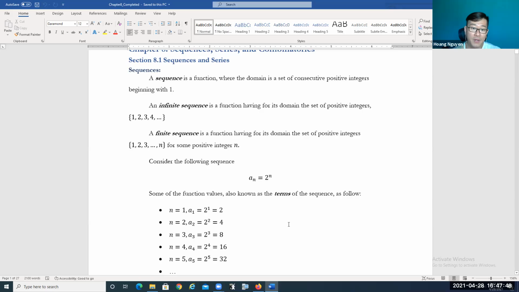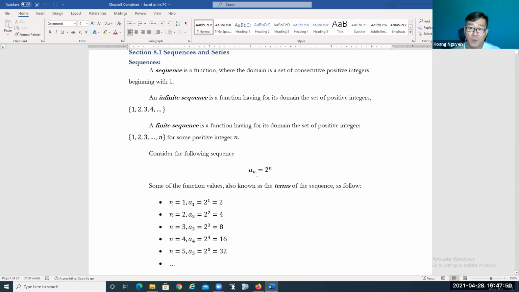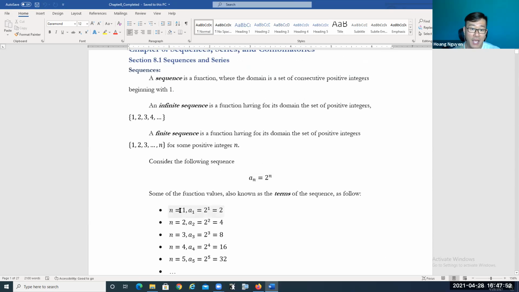So when n is equal to 1, we have a sub 1 equal to 2 to the power 1, which is 2. When n is equal to 2, we substitute and have a sub 2 equal to 2 to the power 2, which is 4.